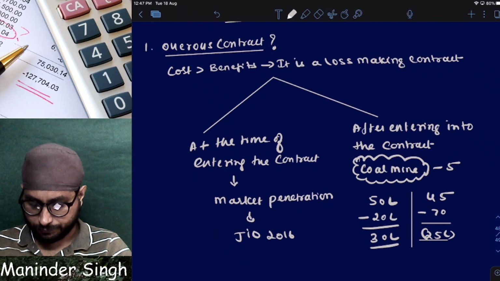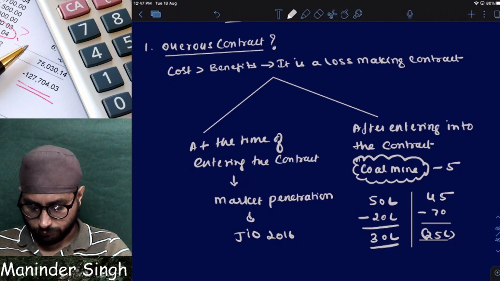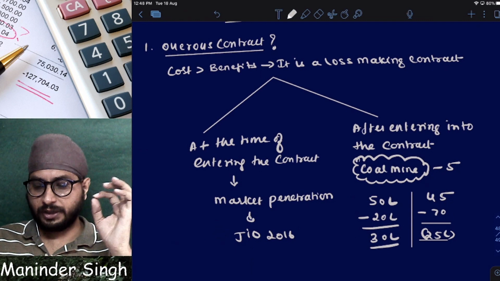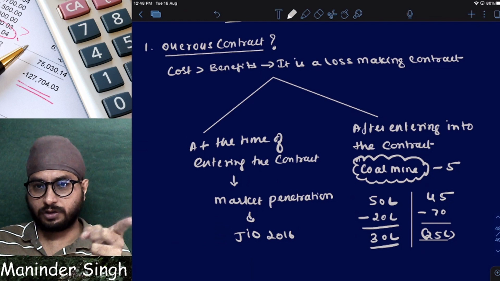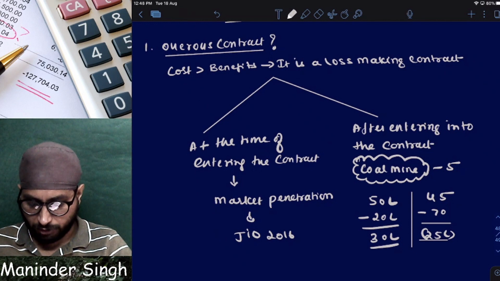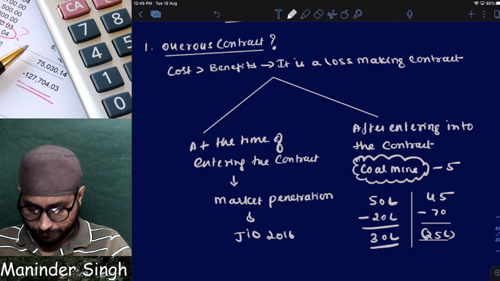Any doubts? Clear? Very good. So what is an onerous contract? It is a contract where the cost of the project is more than the benefits derived. Obviously, it will be a loss-making contract.